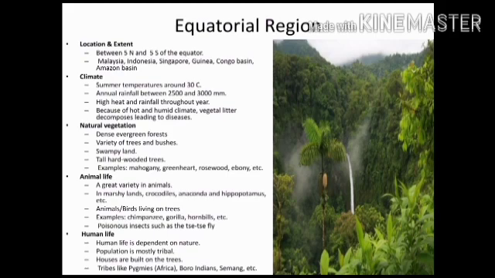Here, human settlements are very few. It depends on nature. Population is mostly tribal. Tribes like Pygmies, Boro Indians, Semang, etc.